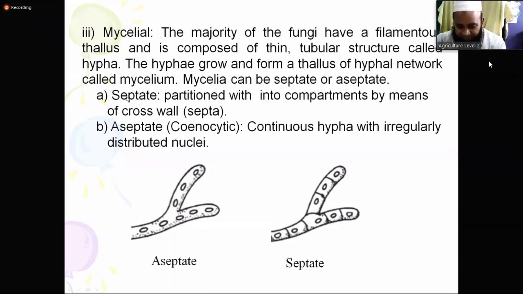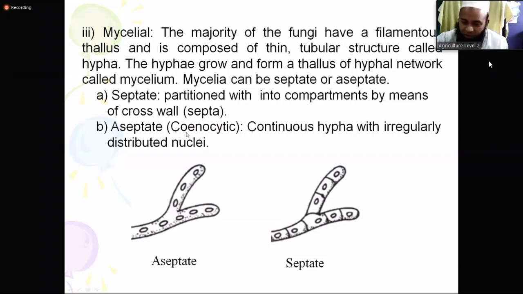So what is septate? By this time you understand. Partitioned into compartments by means of cross walls. This cross wall is called septa. Septa is nothing but a diaphragm, porda. In this filamentous hypha, they have cross walls, and these cross walls are called septa. The hypha with septa we call septate. And this is aseptate. They have no partition. So these are septate and aseptate.